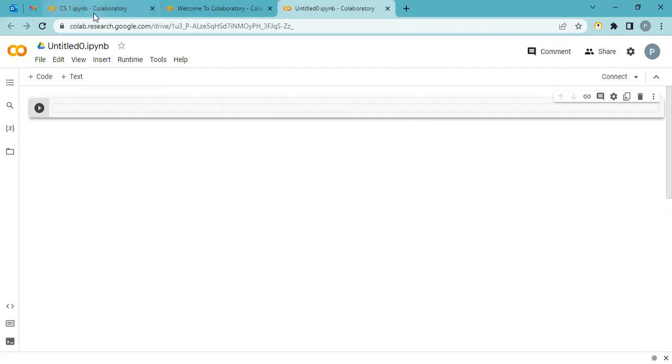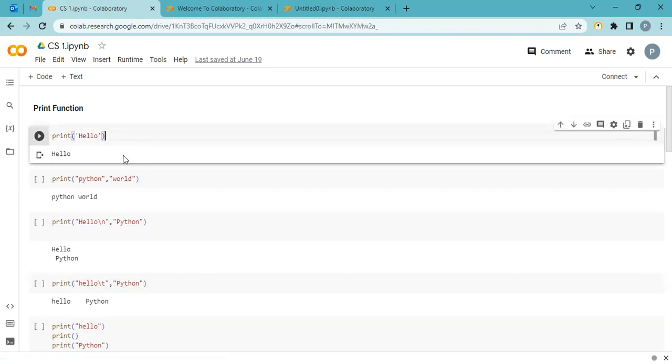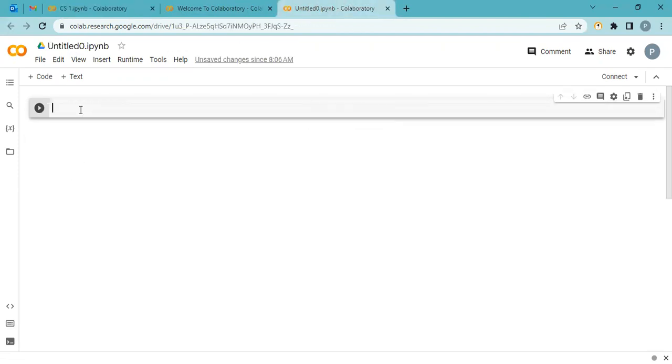Now let's start with the very simple print function. Print is the function we use if you want to display any message, text, number, anything. Now I show you. You have to write print with brackets. In Python, you can use single or double quotation.